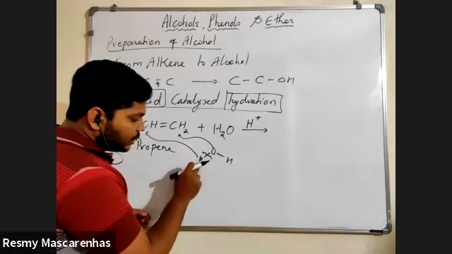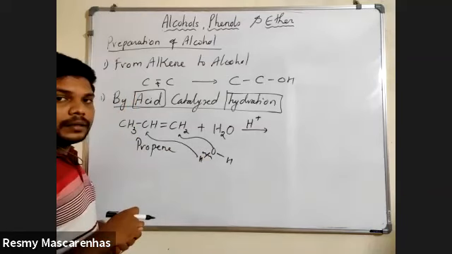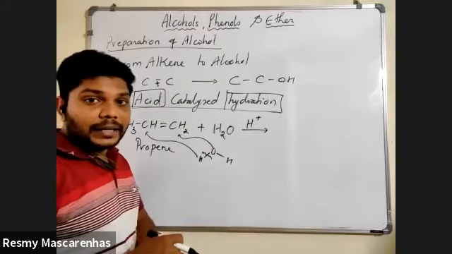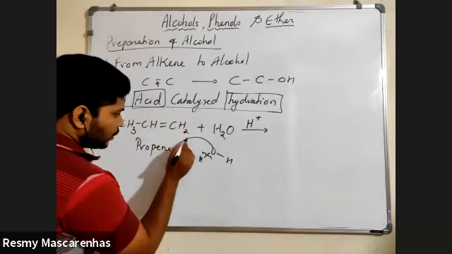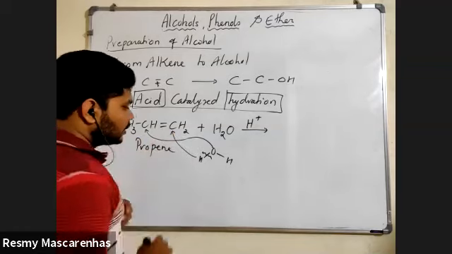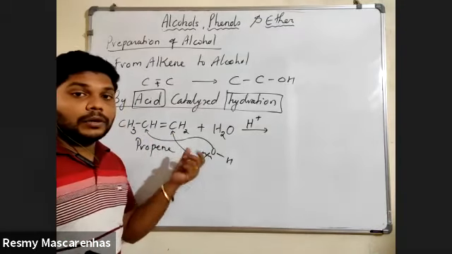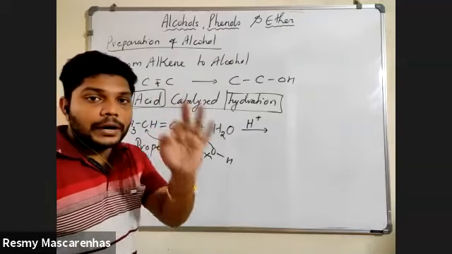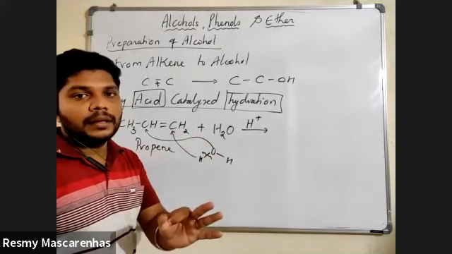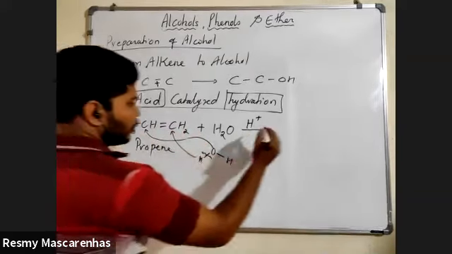Is this the carbon with fewer hydrogens or is this one? This one, CH, has fewer hydrogens. Now is H the negative part or is O the negative part? Sorry, O is the negative part. That means OH will go to this carbon and H will go to the other carbon. Why is this happening here? Because the addition takes place with respect to Markovnikov's rule. You can mention this. Addition takes place with respect to which rule? Markovnikov's rule.